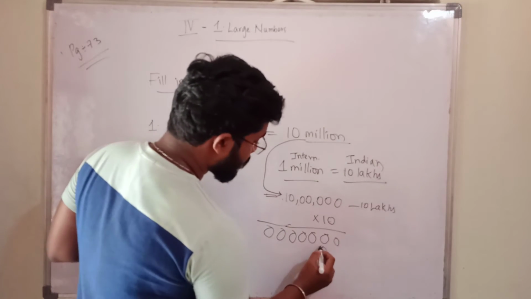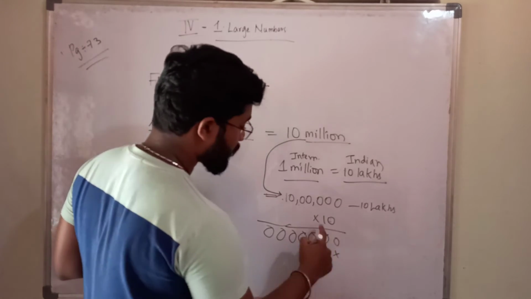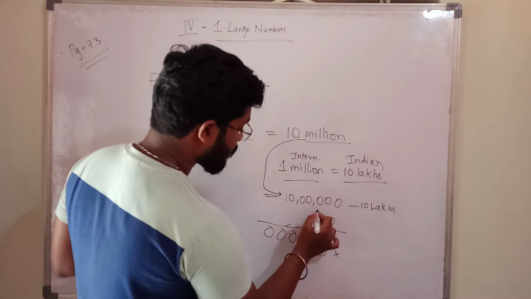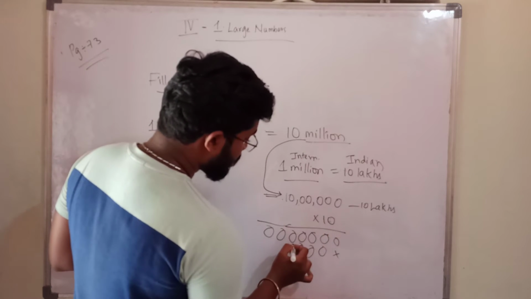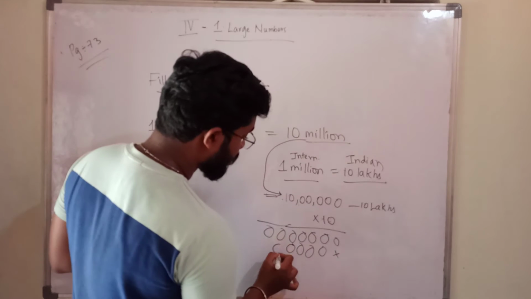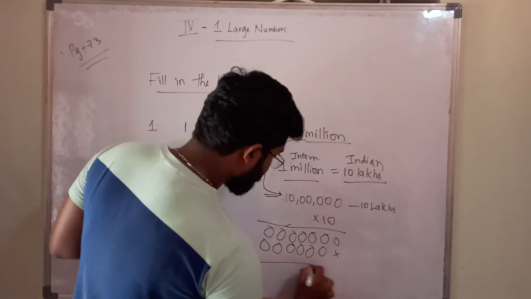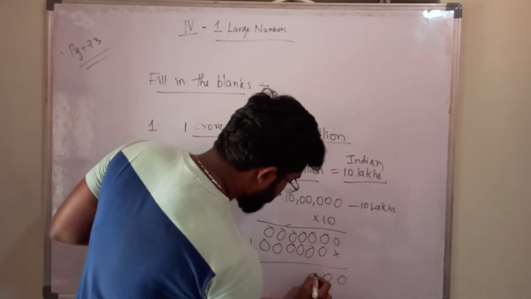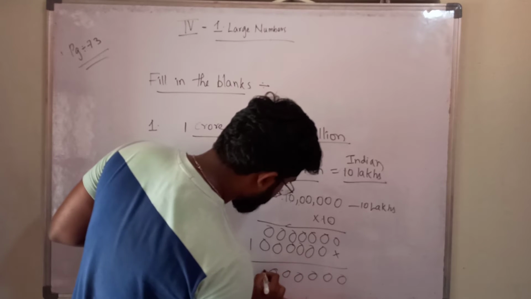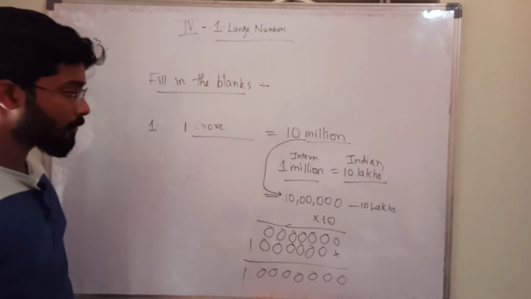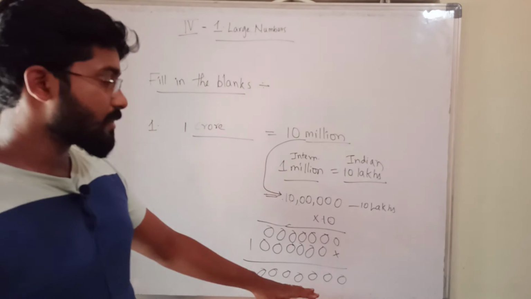You have to leave one place here. 1 into 0, 0, and so on, finally 1 into 1, 1. So we get 0, 0, 0, 0, 0, 0, 0, 1. Okay, this is the number.